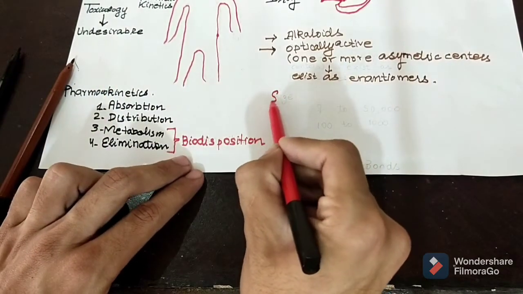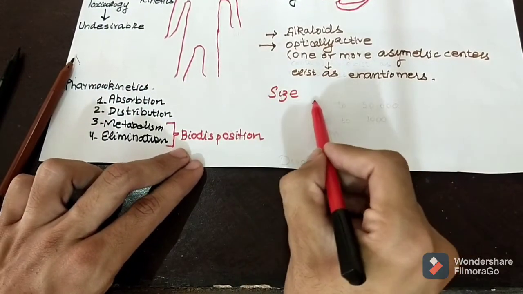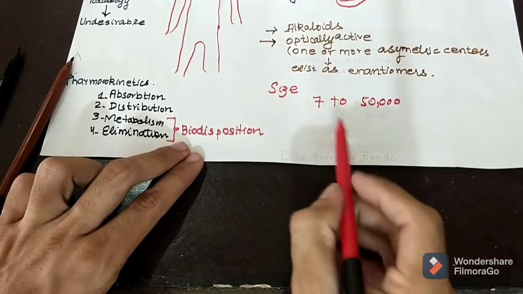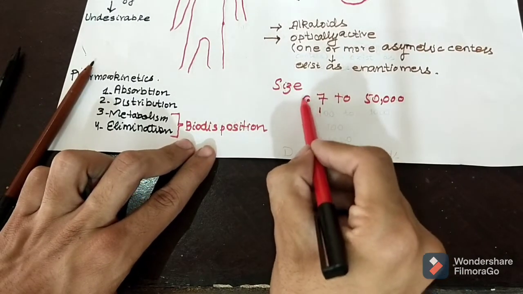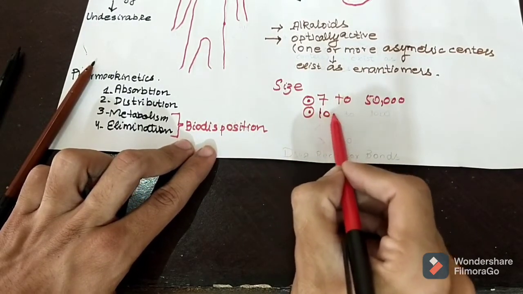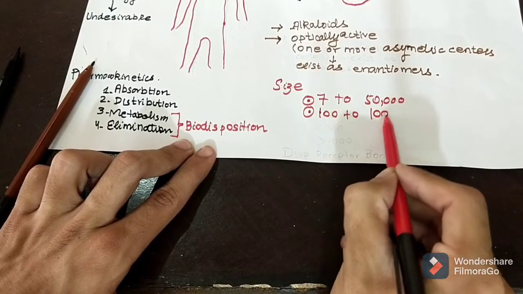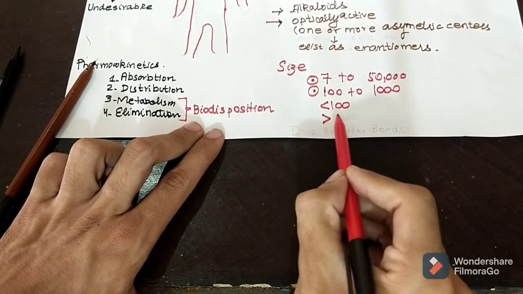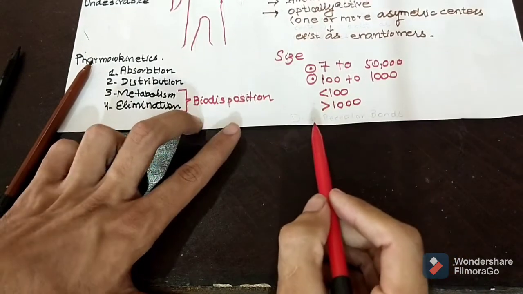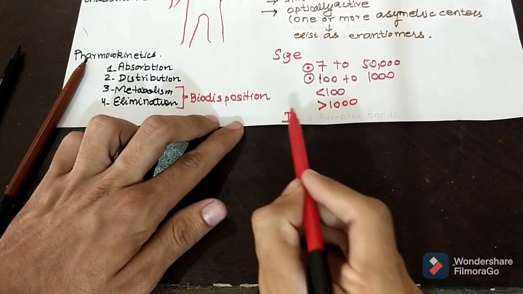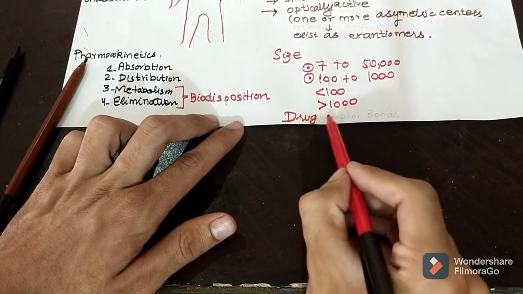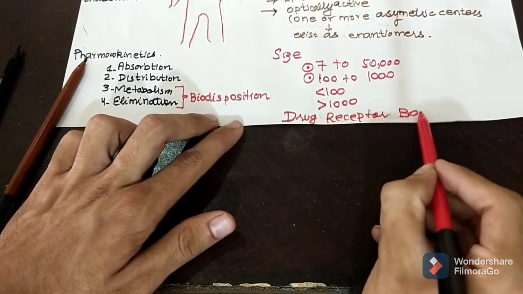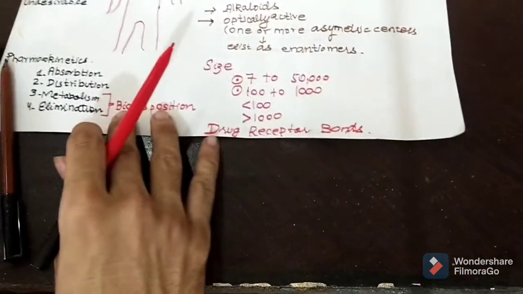Now discuss about the size of drugs. Drugs vary in size. They have a molecular weight as low as 7 to as high as 50,000. The 7 molecular weight like that of lithium, and 50,000 molecular weight as that of enzymes and antibodies or other proteins. Now, most drugs have molecular weight 100 to 1000. Less than 100 molecular weight drugs are very selective, and more than 1000 molecular weight drugs are those that are poorly absorbed and poorly distributed in the body.